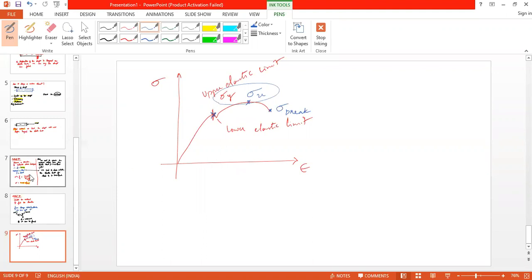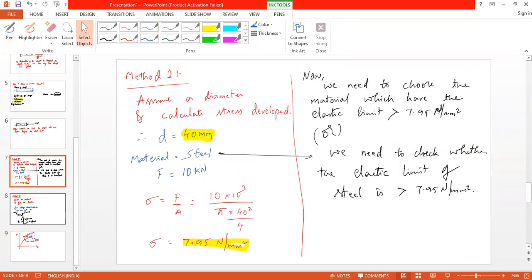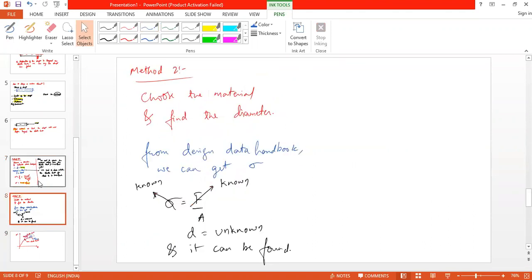Now if I have chosen the first method or second method, that is not a problem, but assume that we have chosen the second method to find out the diameter. Now here, what is the value of sigma I should use?